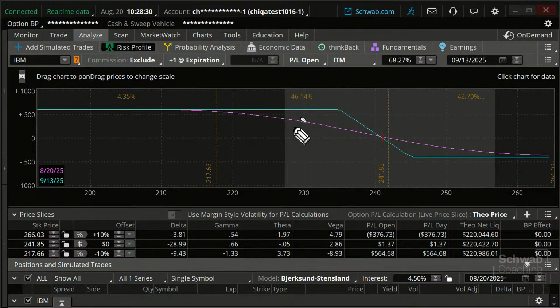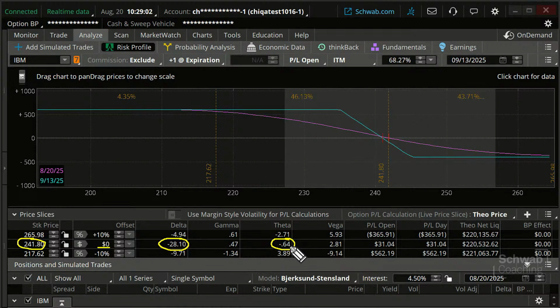Now, what does the trade look like in terms of our Greeks? Well, it depends where the stock is. At our current price, which is this price slice right here, our delta is substantially negative, which is what we wanted. We wanted a bearish trade in our portfolio. Our theta is a little bit negative. That's not a huge number, negative 0.64, but theta is negative right now.